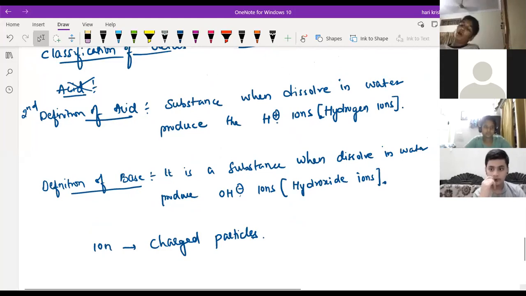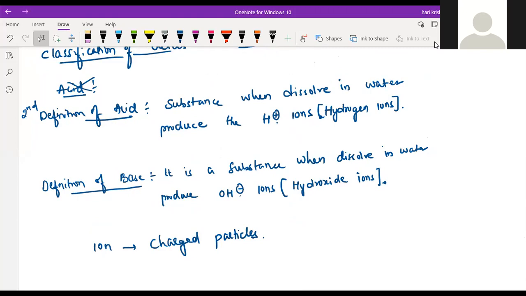So this is the second definition of acid and base. Whenever the acid dissolves in the water, what will it produce? Hydrogen ions. It will produce the hydrogen ions. Whenever the base dissolves, what will it produce? Hydroxide ions. Yes, when the base dissolves, we get hydroxide ions.